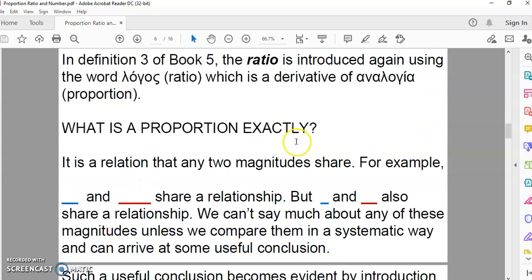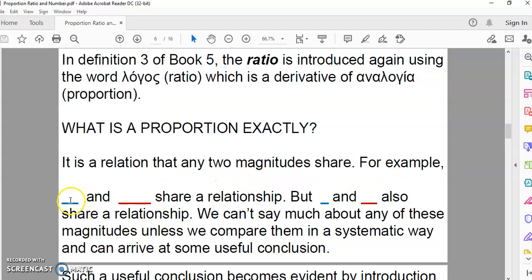In definition 3 of book 5, the ratio is again introduced using the word logos, which is a derivative of analogia. Now, what is a proportion exactly? It is a relation that any two magnitudes share.